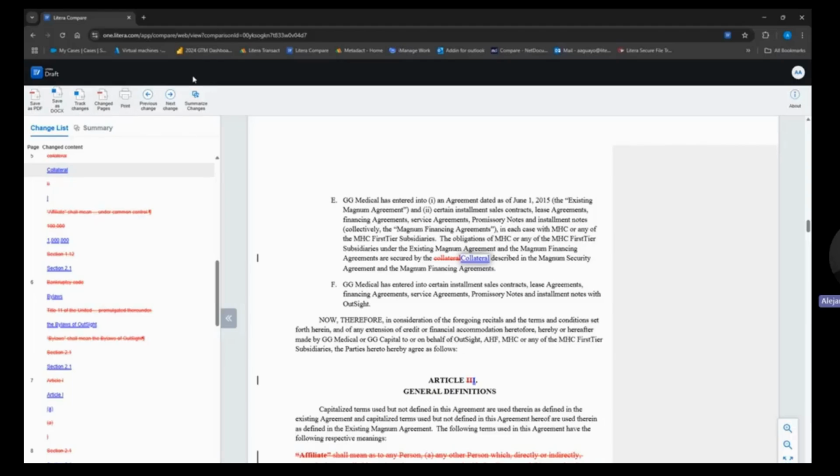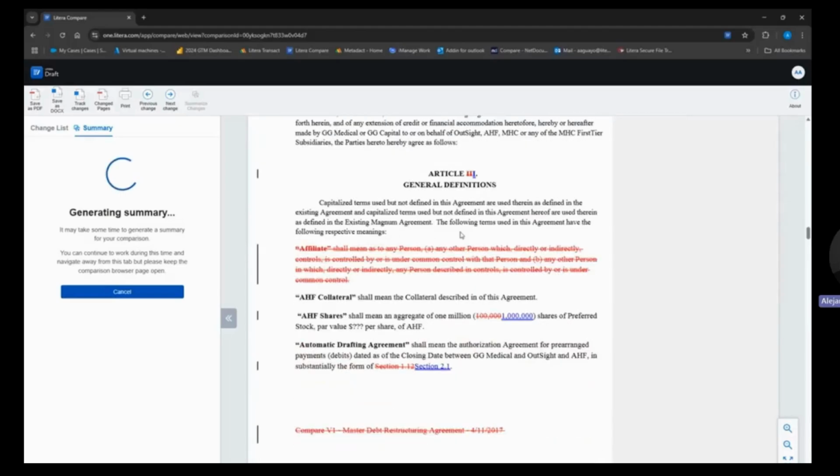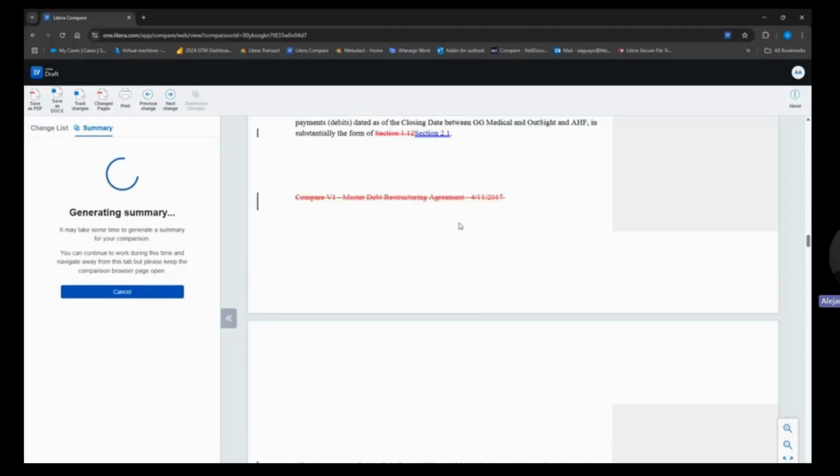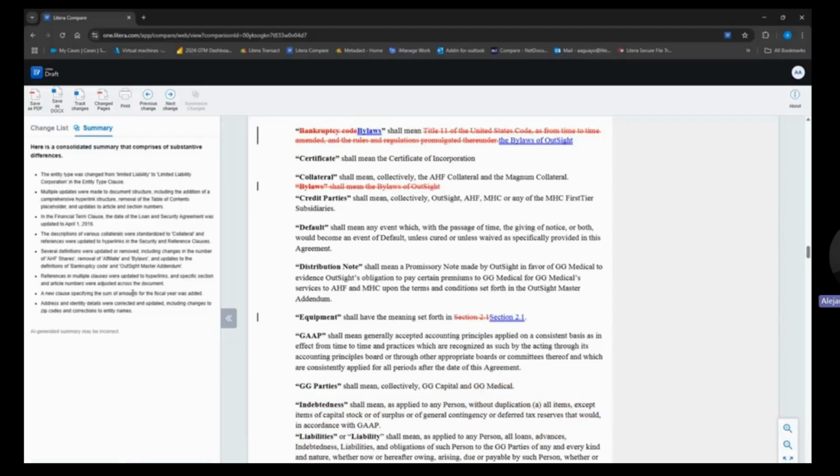However, I also wanted to mention that we also have the ability to summarize changes. So as we review comparisons today, we go line by line and identify the changes ourselves. I see that the definition of affiliate was removed. I see the cross-reference has been adjusted, so on and so forth. So the ability to summarize changes is going to give us more of a substantive understanding of the differences between that original and modified document. So in a few moments, we're going to be able to see what exactly has changed without me reviewing the document manually. Yes, that's still a workflow that we have available, but we can use this to our advantage to quickly identify those important items.